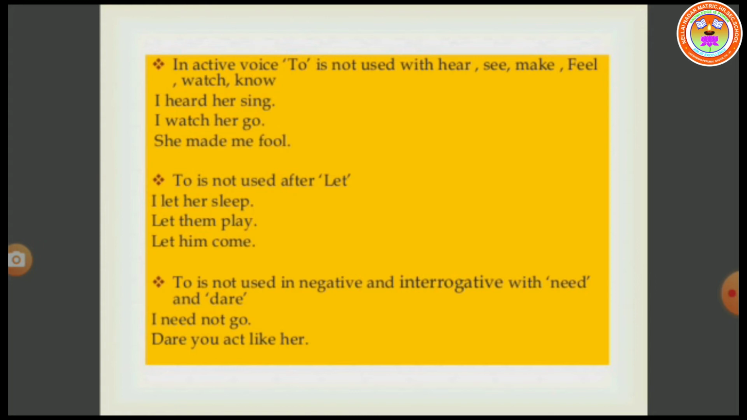To is not used after let. When we use the word let, we should not use to. Examples: I let her sleep. Let them play. Let him come. To is not used in negative and interrogative with need and dare. I need not go.